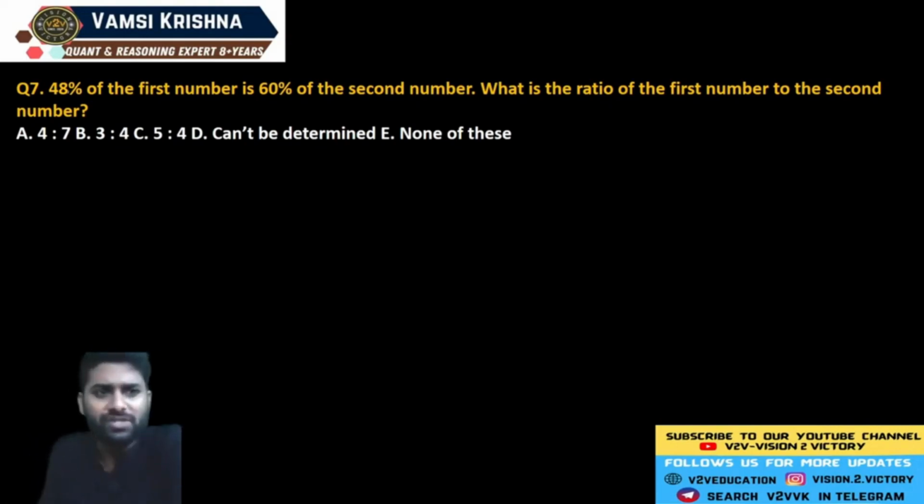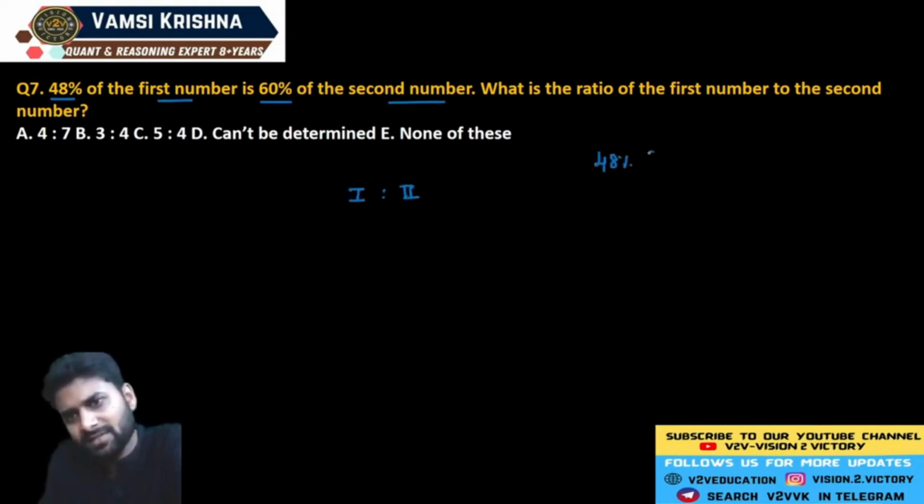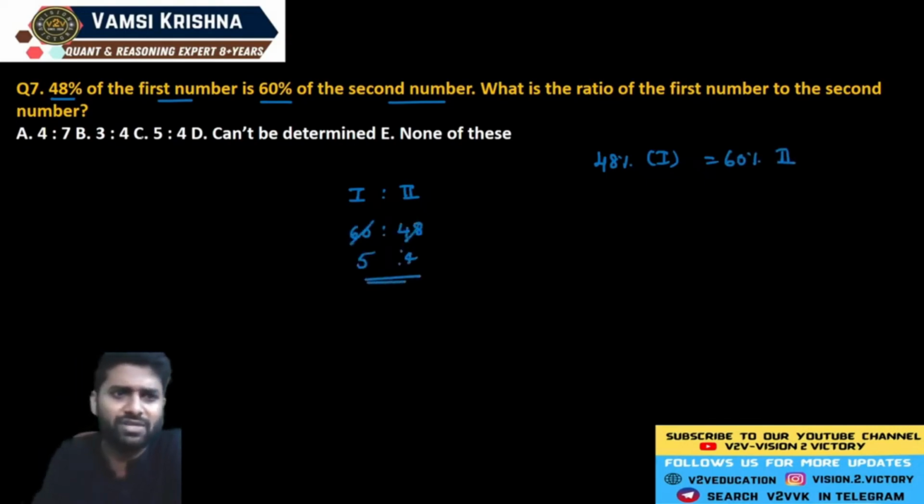Now, this is a very basic question. See, 48% of the first number is exactly equal to 60% of the second number. It means the ratio of the first number to the second number is 60 to 48. That is 12 fives and 12 fours. This is a very basic question. The ratio is 5 is to 4.